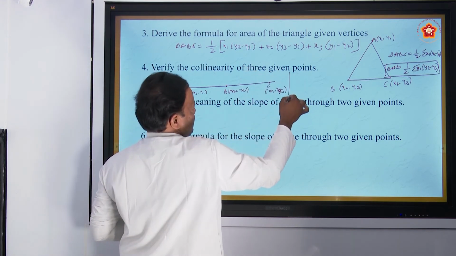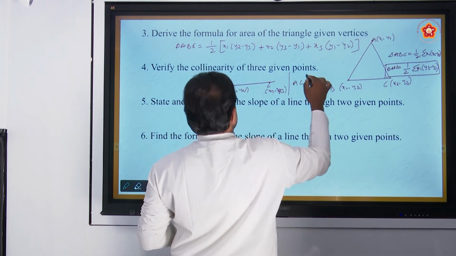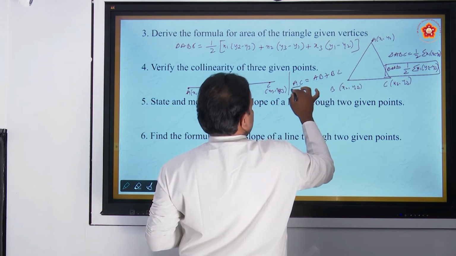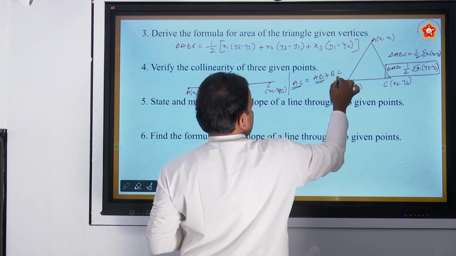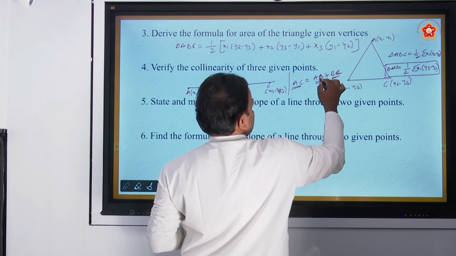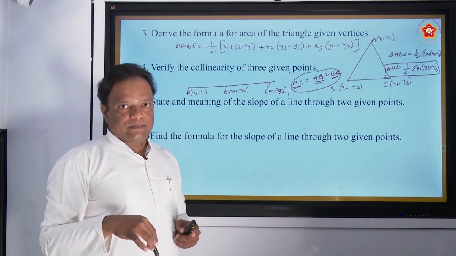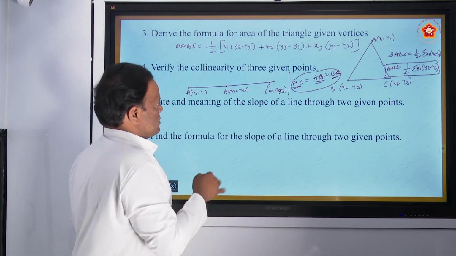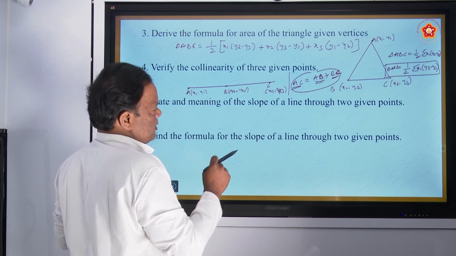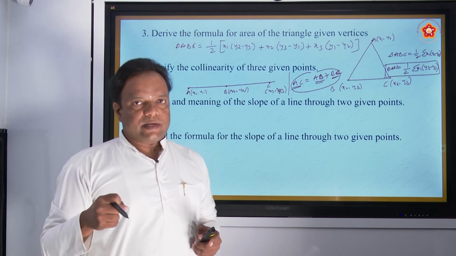The condition is like this. Suppose you show that AC is equal to AB plus BC, with AC, AB and BC each found by the distance formula. AC is nothing but the sum of the other two lengths, AB plus BC. If this condition is satisfied, then we say that the 3 points are collinear. This you have to see again next session. This is only the objectives, the introduction. I am not taking details. We discuss the points one by one in the coming class, next session.